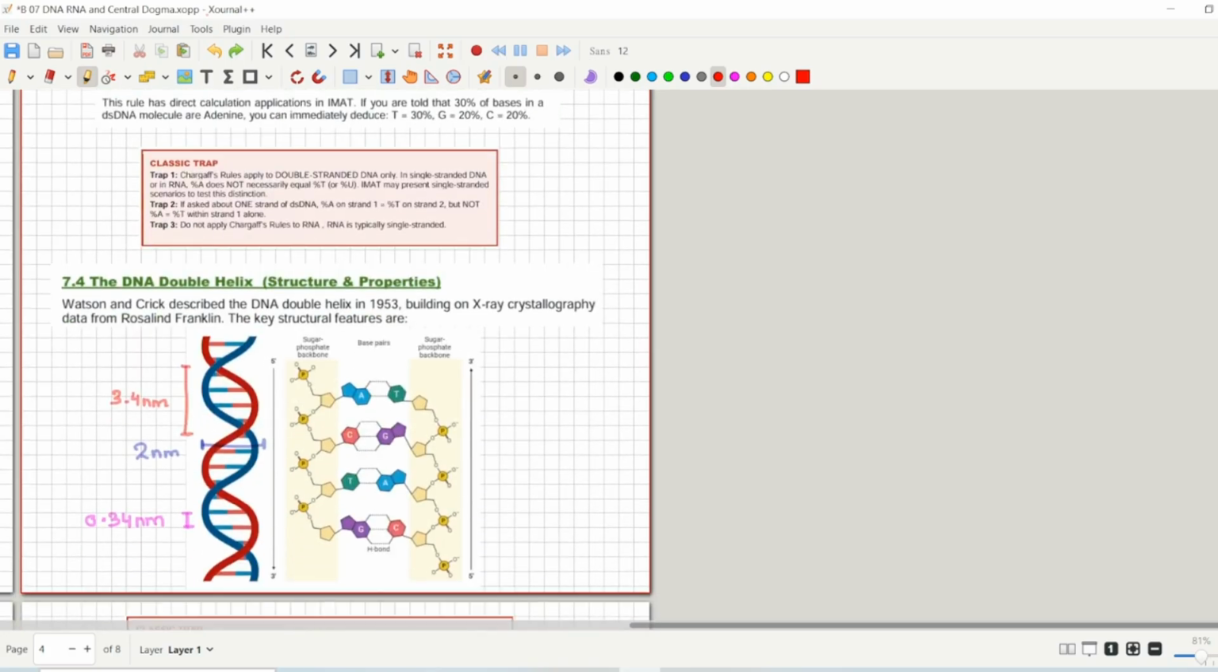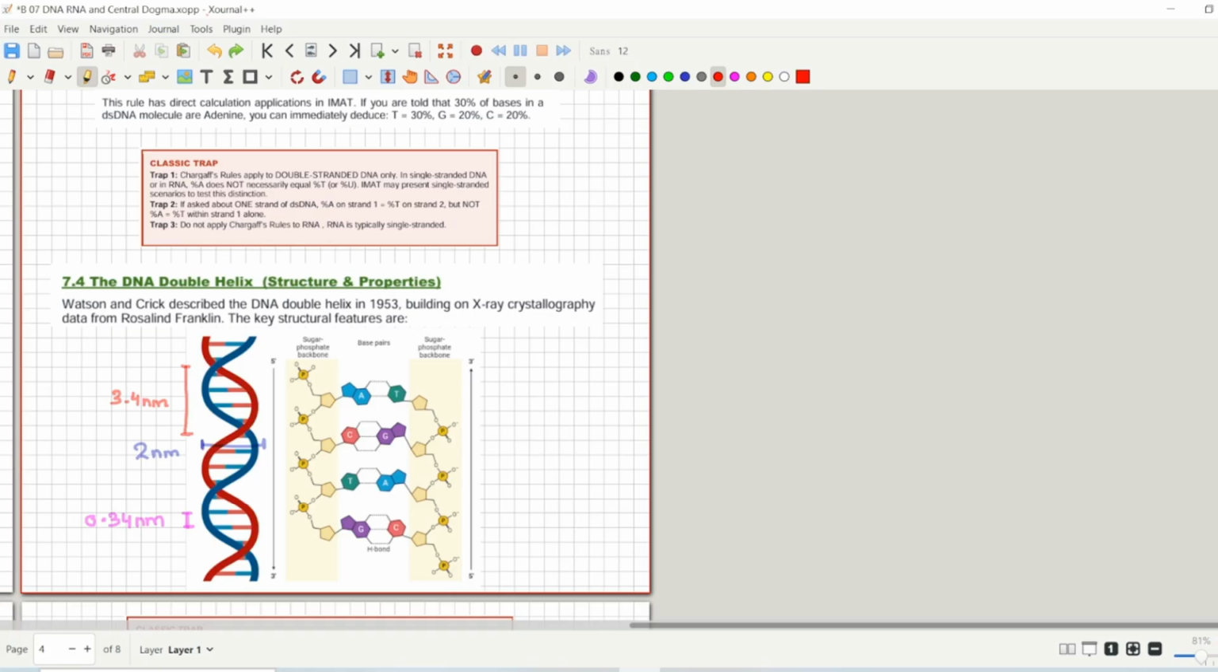So the next thing is about DNA double helix structure. This structure was given by Watson and Crick, and the building of X-ray crystallography was given by the data from Rosalind Franklin. So what are the key features? The key features are in front of you.